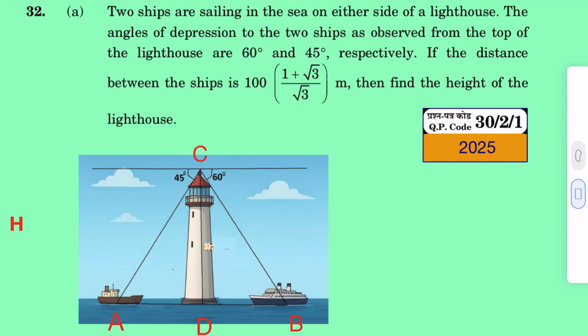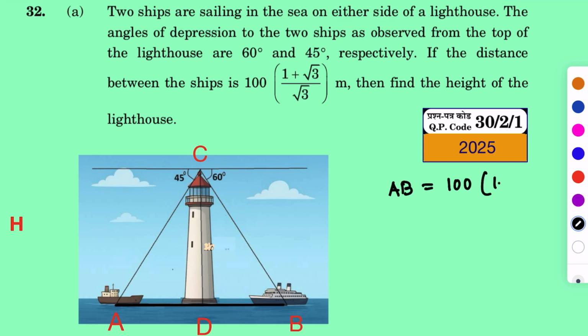It is given that the separation between A and B, AB, is equal to 100 into (1 plus root 3) by root 3 meters.